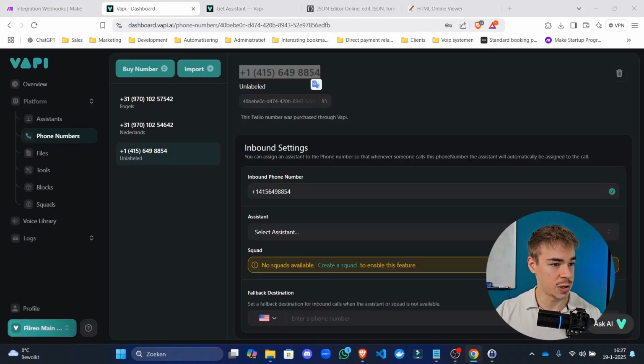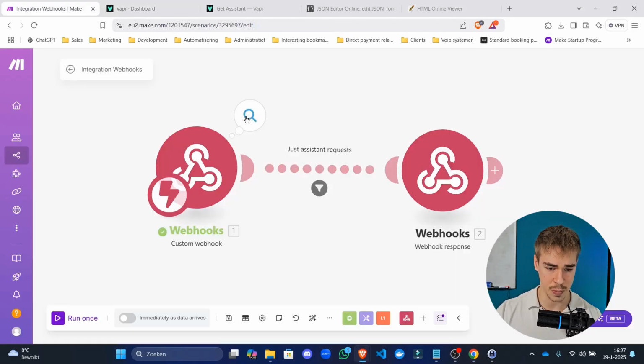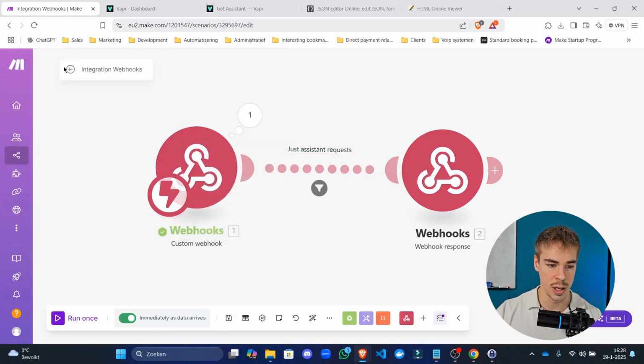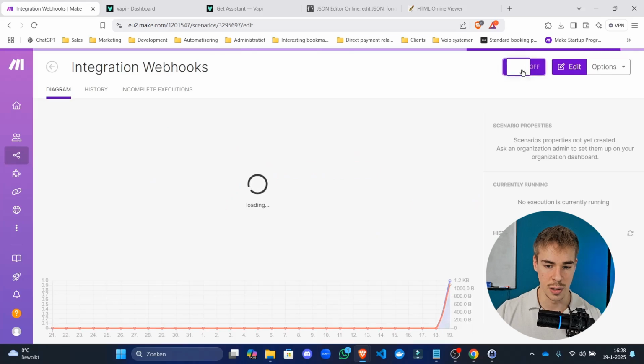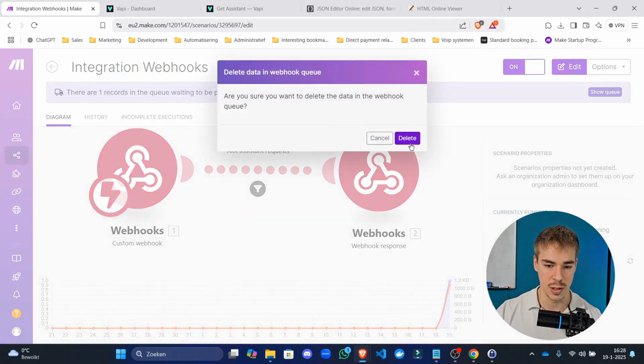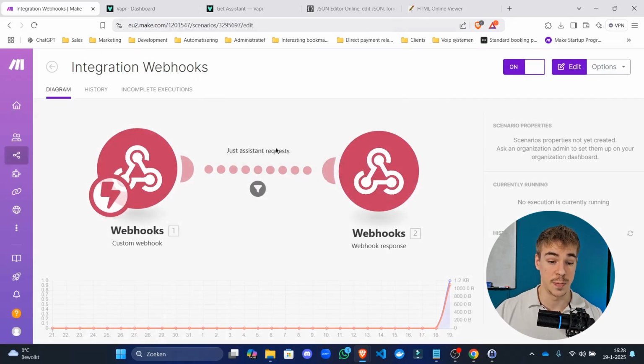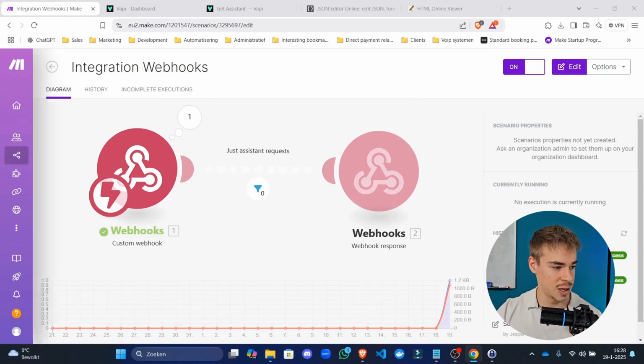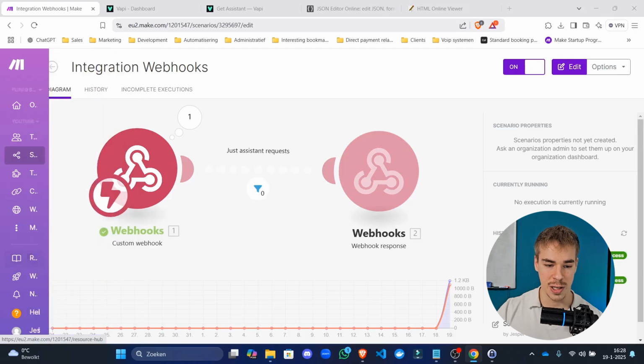So I'm using my phone caller system that I got right here to make those calls. Save this immediately as data arrives. Turn this on, and then go back. Delete all data. All right. And now let's make another call and see what happens. So one thing I can already tell you, the system is going to say couldn't get assistant because it couldn't pick up that assistant call.